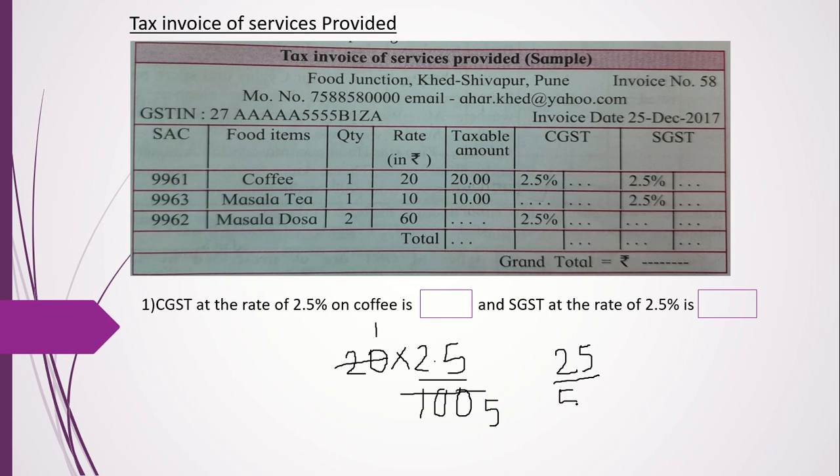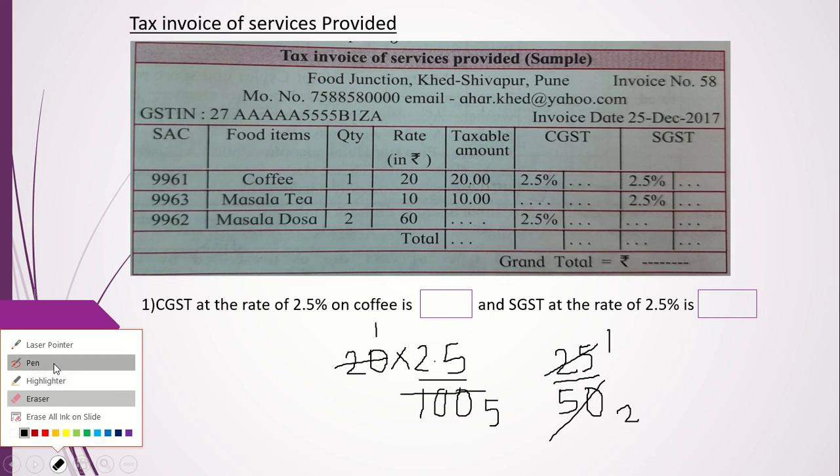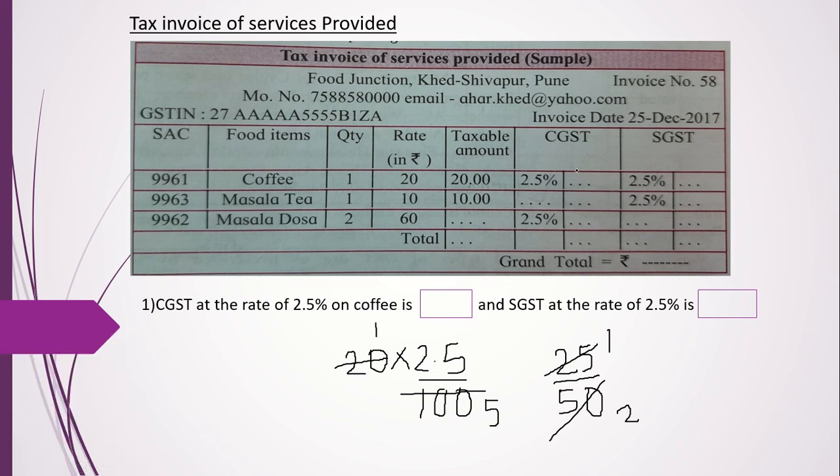We have shifted the decimal point that side. So that's 25 ones are 25, 25 twos are 50. Half means that is going to be 0.5. So that's going to be 0.50.